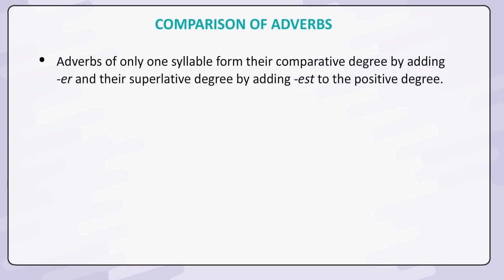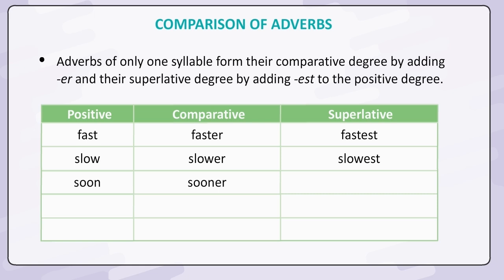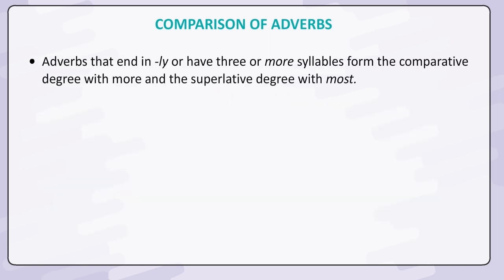Adverbs of only one syllable form their comparative degree by adding er and their superlative degree by adding est to the positive degree. Positive, comparative, superlative: fast, faster, fastest; slow, slower, slowest; soon, sooner, soonest; late, later, latest; long, longer, longest.